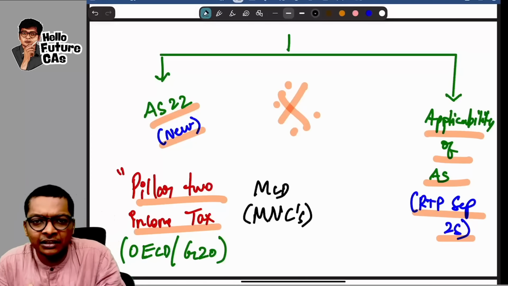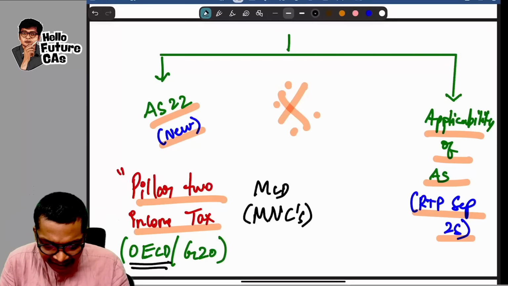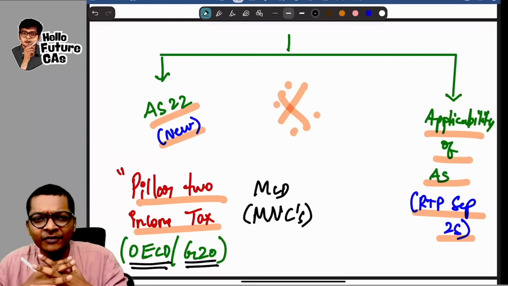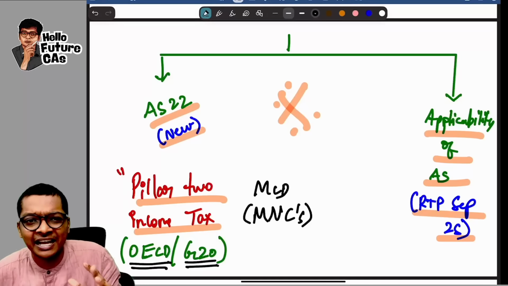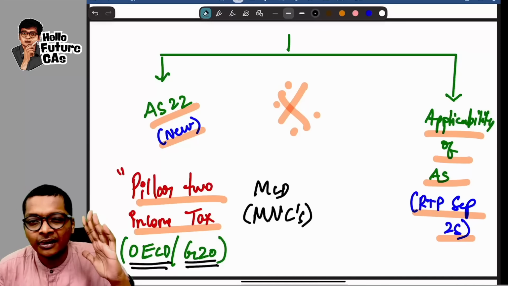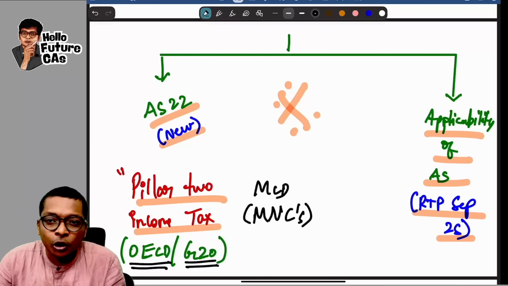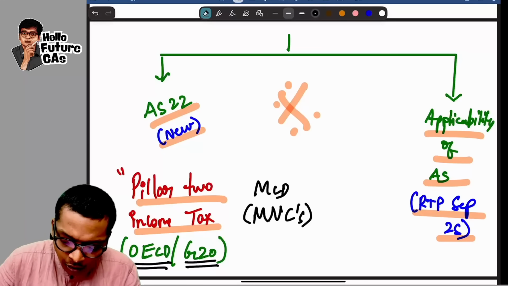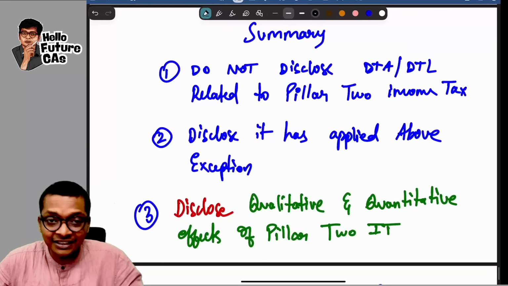To counter this only, our international organizations, the OECD and G20, have come with a lot of reforms in international tax called Pillar 2 income tax, which is a huge subject on its own, which we will all learn in CA final. How is this relevant for us now, sir? Let me explain. I've given the summary.